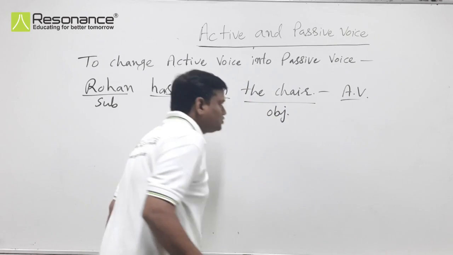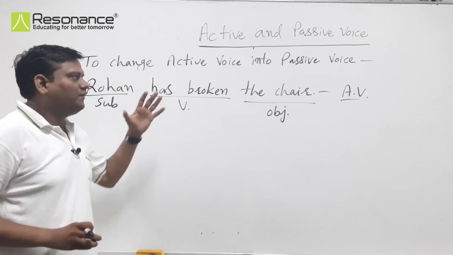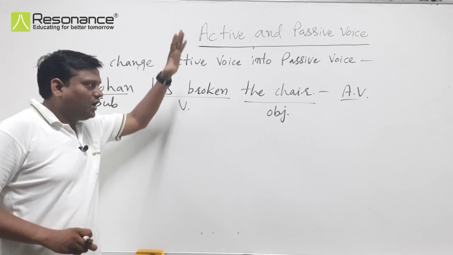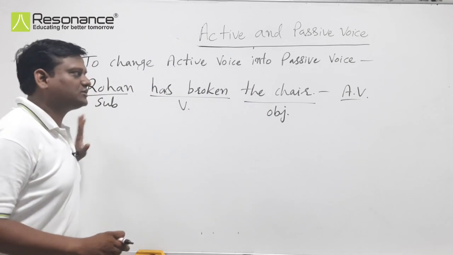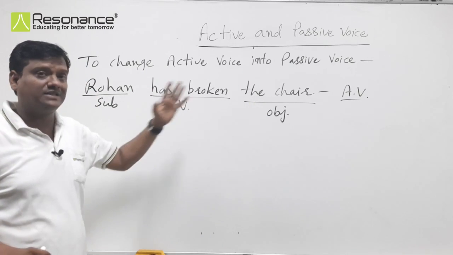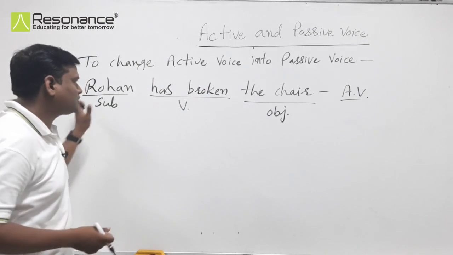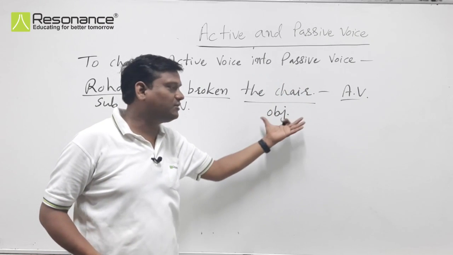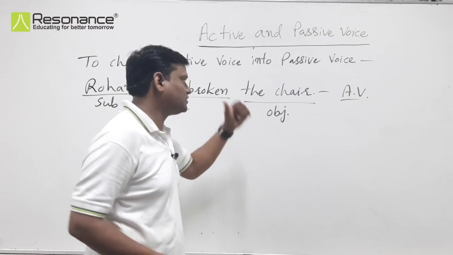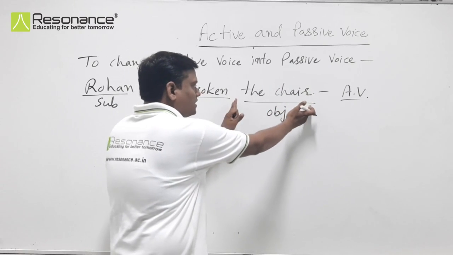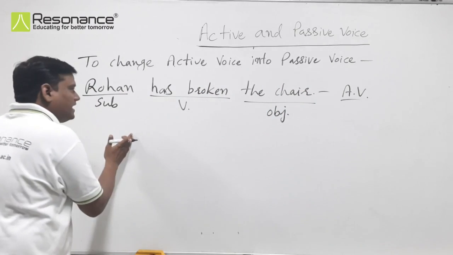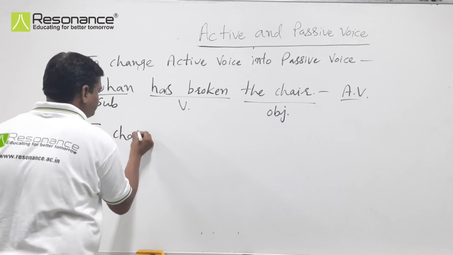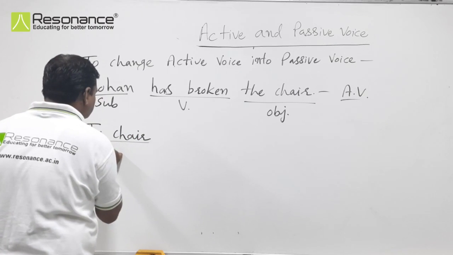Clear? So, first rule, we will convert subject into object and object into subject. So we will take the object as the subject of the passive voice. The chair is the object of this sentence and it will be converted into the subject of the passive voice. So first take the total object here at the place of the subject, that is the chair. Now it has become the subject.